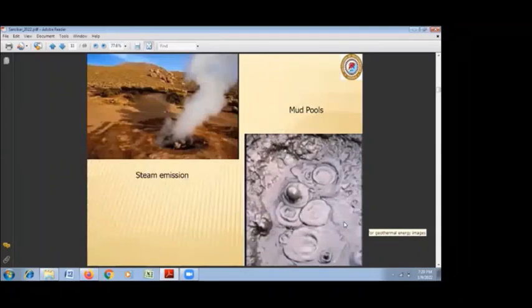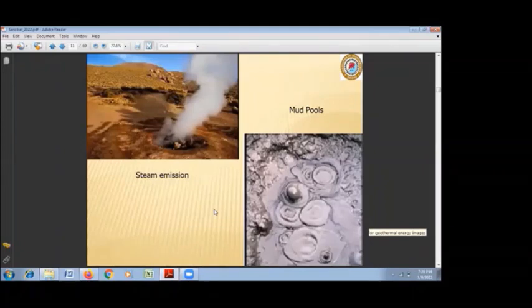One more important manifestation of geothermal: suppose there is no steam, but we are getting some other manifestations like marshy land. One more important manifestation is the mud pool. Whenever the water is not able to reach directly to the surface, near the subsurface in soil areas, the steam gets cooled, it condenses and it finds a way to the surface.